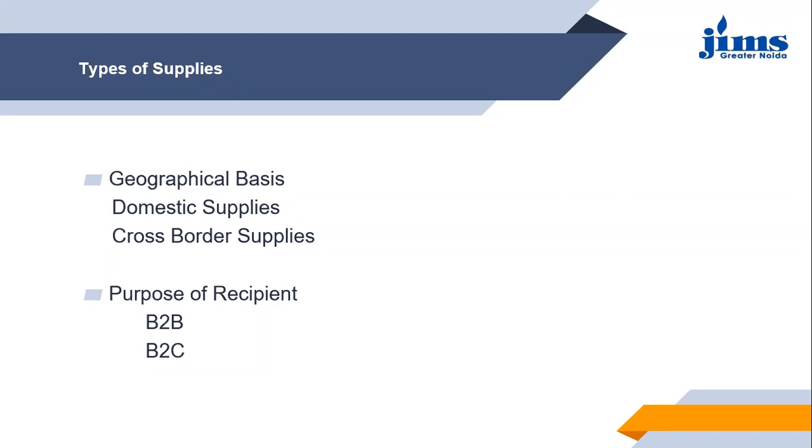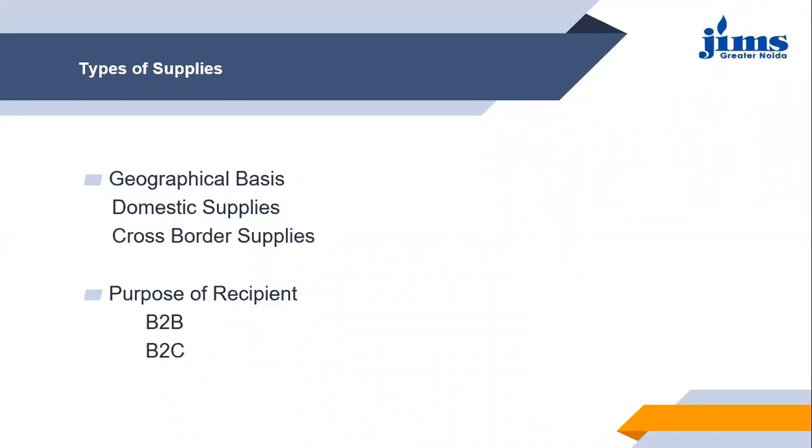So domestic supply means your goods are not leaving the country boundaries.